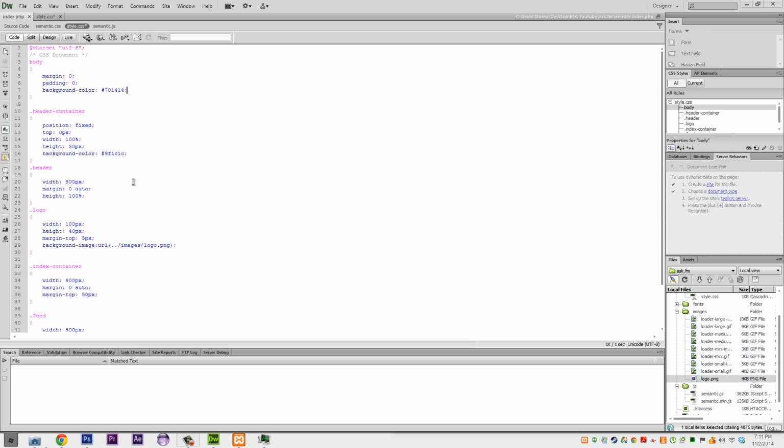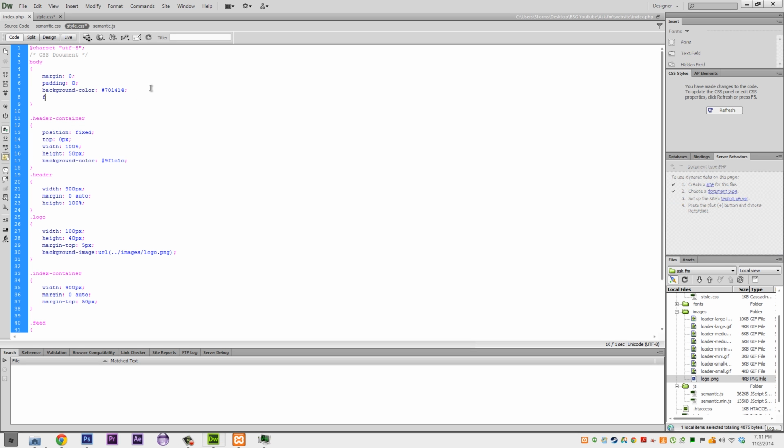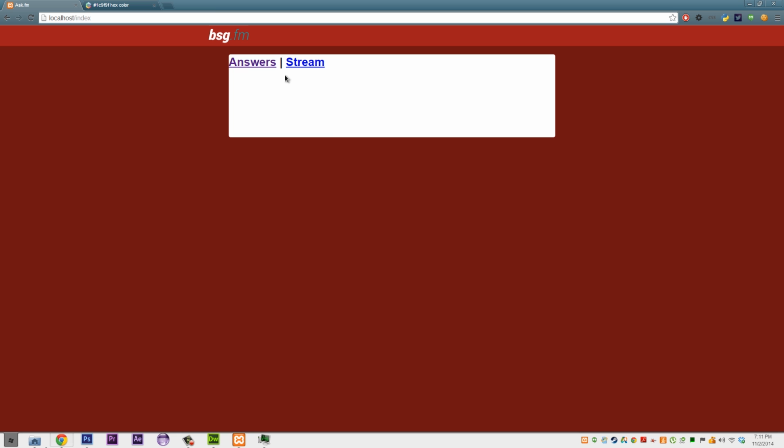The next thing that we need to do is font in our body. Just want to do font family, and then we can do Helvetica, the Arial Helvetica. And if we refresh our page, you'll see what it looks like. Alrighty.